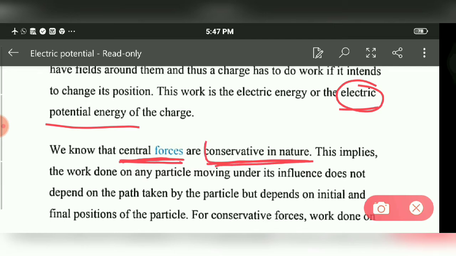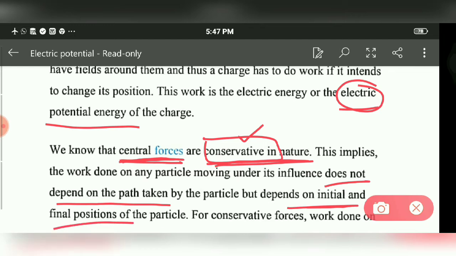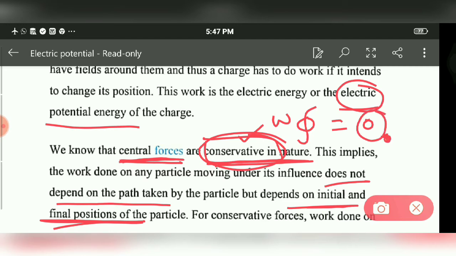Now first of all, what is the meaning of conservative in nature? Conservative forces are those forces which do not depend upon the path followed, but depend upon the initial and the final position of a body. And work done by conservative forces around a closed path is always zero. Why so? Because the initial and final positions are the same, so work done needs to be zero.